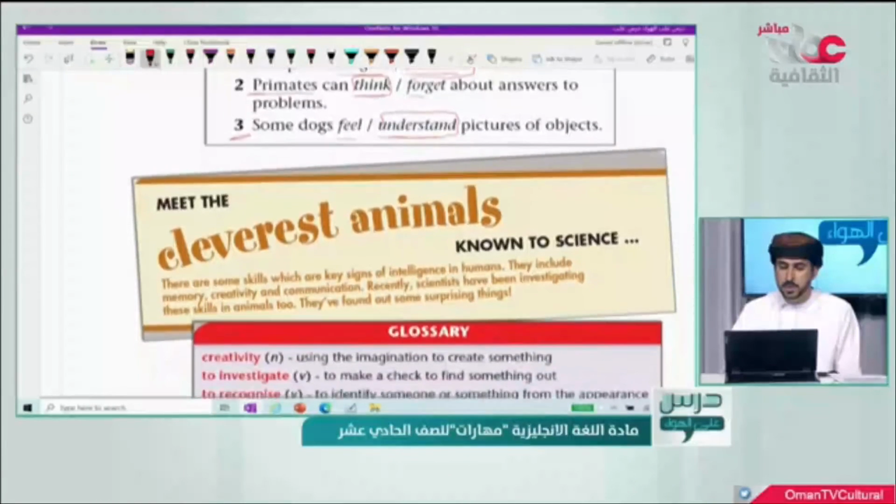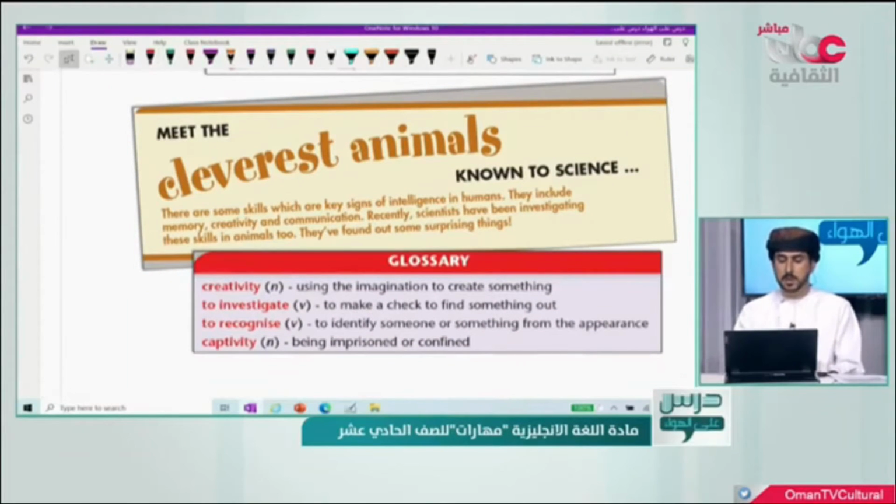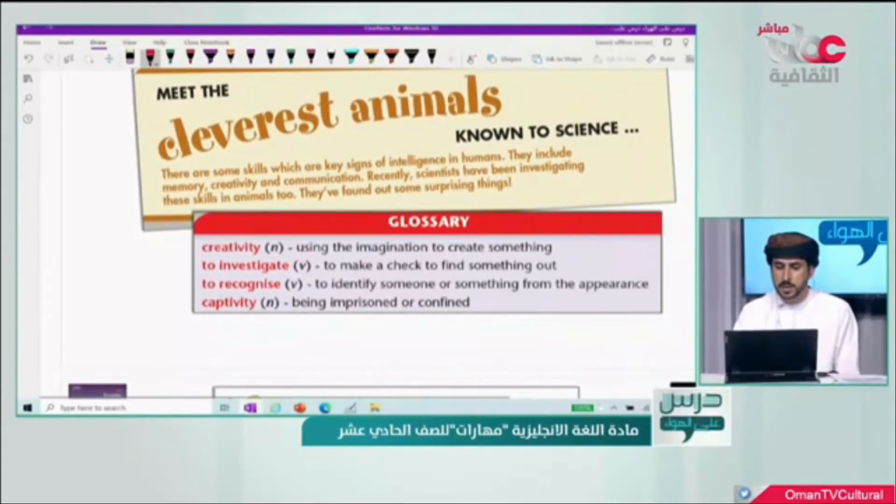But before this, I want you to read this one, because here are findings of scientists. So meet the cleverest animals. So we are talking about animals, the intelligence of animals. There are some skills which are key signs of intelligence in humans.